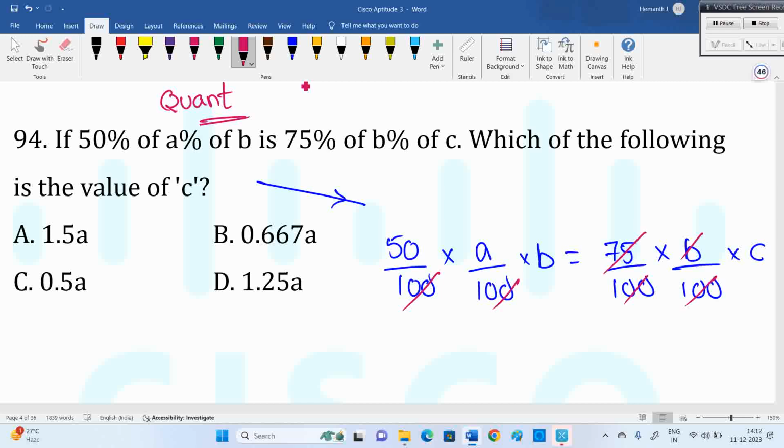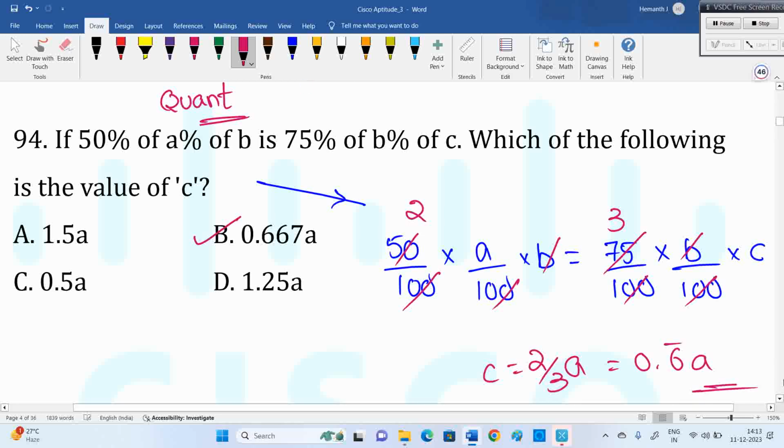And here this is 25 times 3, 25 times 2. C is equal to 2 by 3 of A, which is 0.667. We can write 0.66 and it keeps going, 6 bar, 666 like that. We can write it like 0.667. C equals 2 by 3 A.